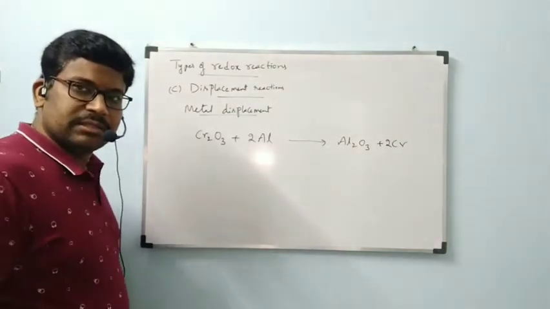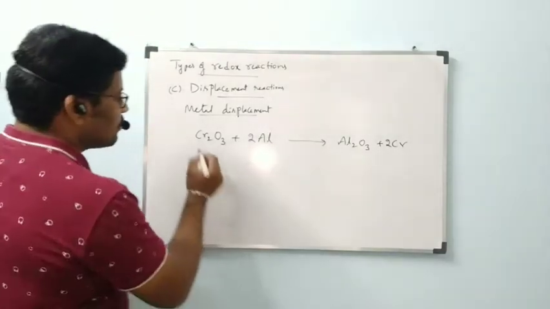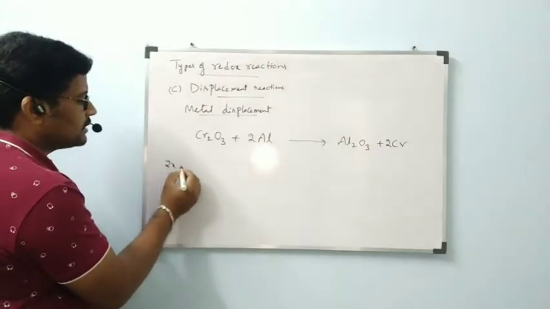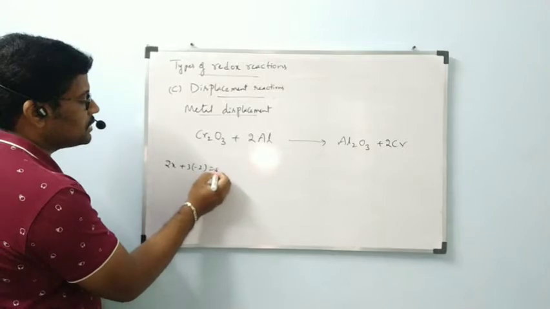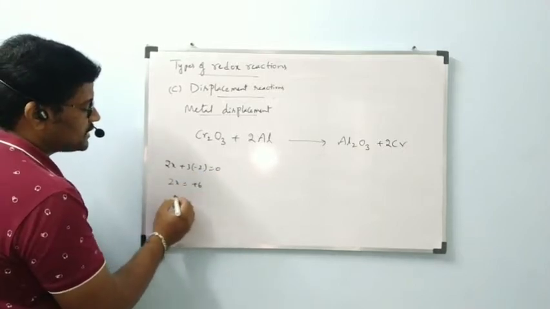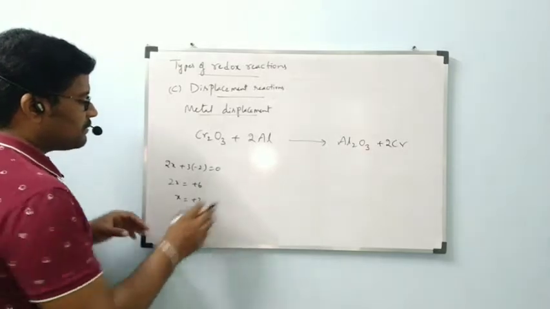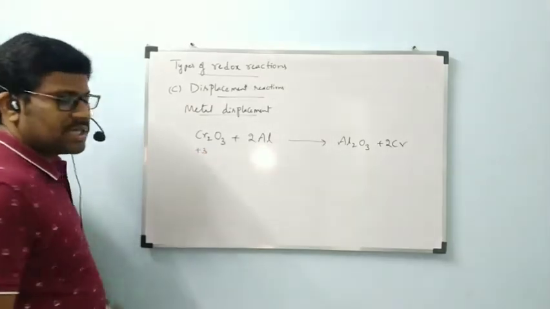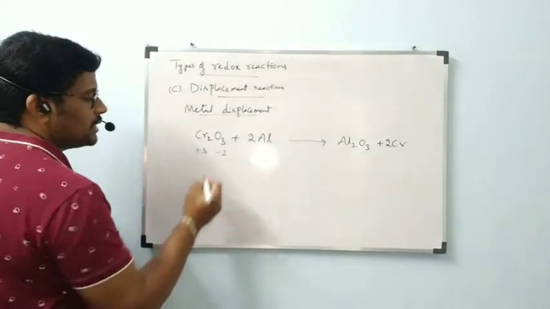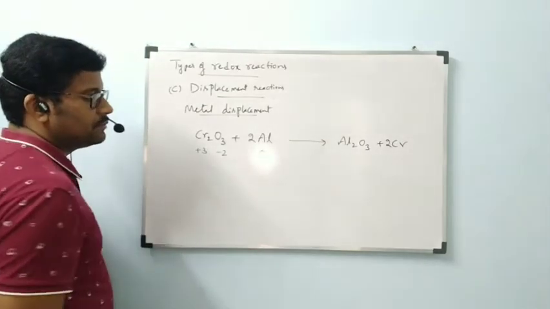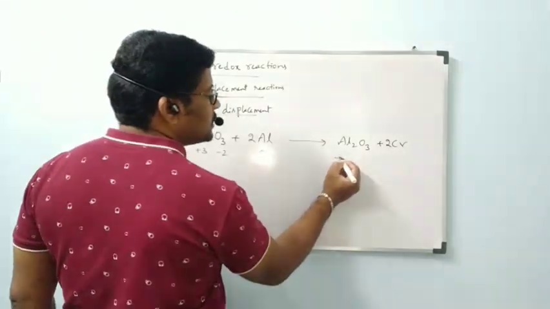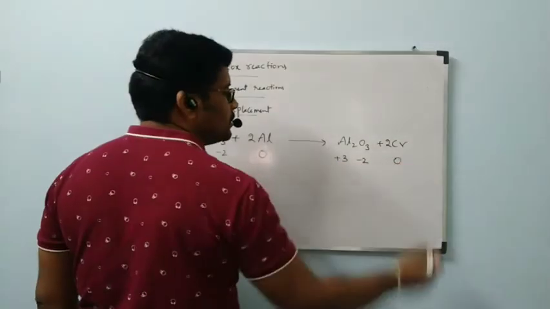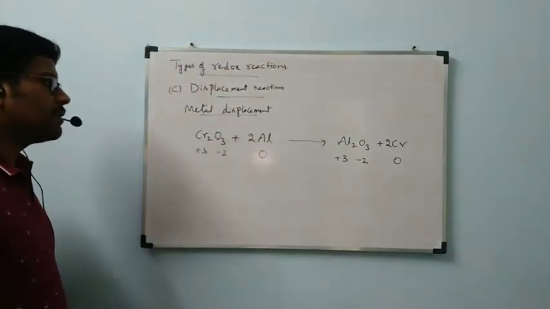So, metal displacement reaction. Now, what about the oxidation numbers? Chromium oxidation number here, let it be x: 2x plus 3 into minus 2 is equal to 0, 2x is equal to plus 6, x is equal to plus 3. So the oxidation number of chromium is plus 3. Oxygen minus 2. Aluminium 0. On the right side, aluminium oxidation number is plus 3, oxygen minus 2, chromium 0. If you want to check that one, no problem.